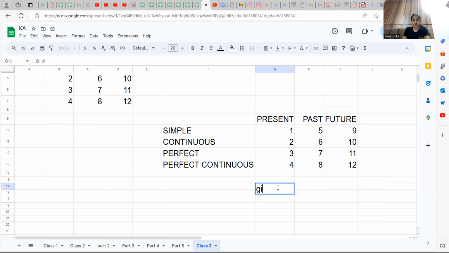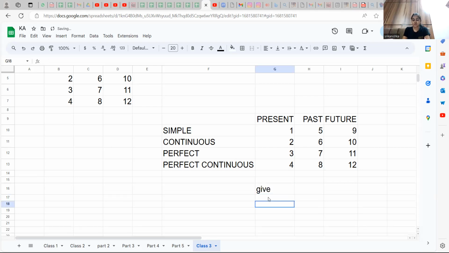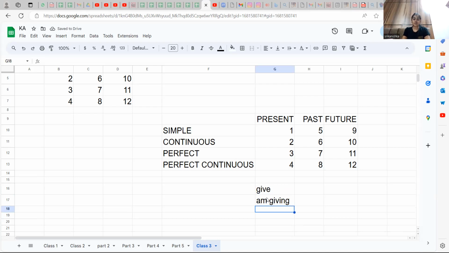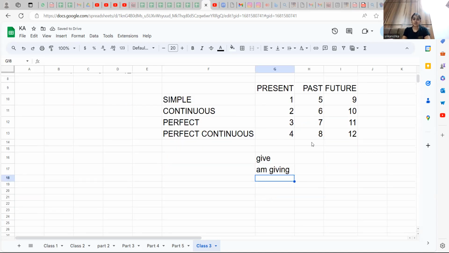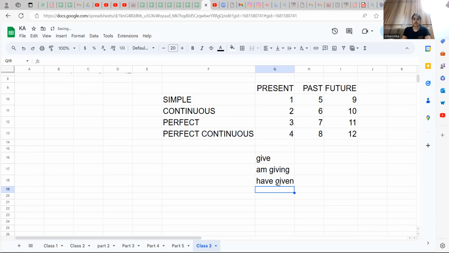Subject as I, you go with give. This will become I am giving. I saw your homework, you were talking about the subject verb agreement. This one also you should read it out. Have given, have been giving.